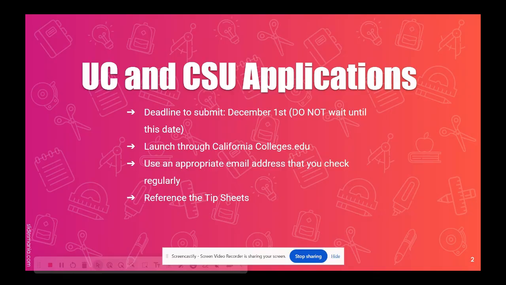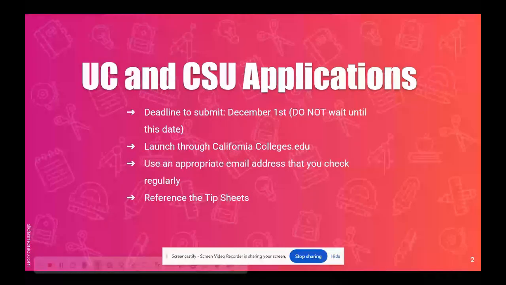So just a few reminders, both about the UC and Cal State applications. The deadline to submit these applications is December 1st. Please do not wait until that December 1st deadline. The week of Thanksgiving break, both students and counselors are off for vacation. So if you were to need us, please make sure you are completing these things prior to that Thanksgiving break.